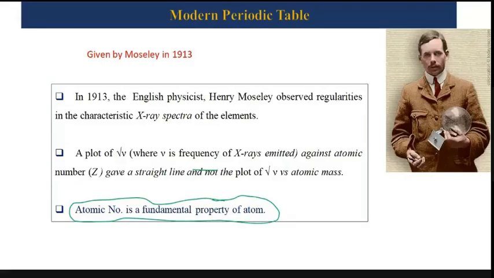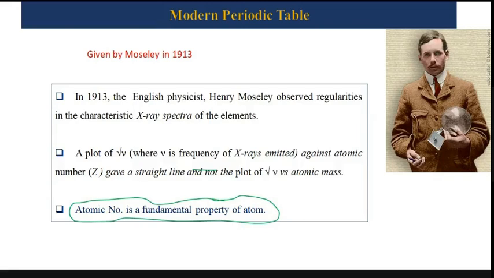All these four sets of classification of elements are primarily based on atomic weight. So this is the first time the atomic number has come into the picture, and it has been said that atomic number is the fundamental property of an atom rather than atomic mass. Now see what next.